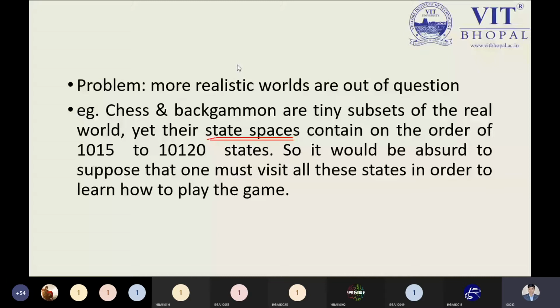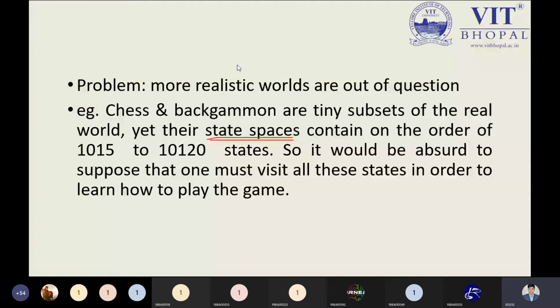So generalization can be done in a better way by the implicit representation because it can easily handle our real world problems. So that is the problem, and from this point we need to understand the implicit representation. What is the problem in the explicit representation? In the explicit representation, we have a problem that it can't deal with realistic world kinds of problems.